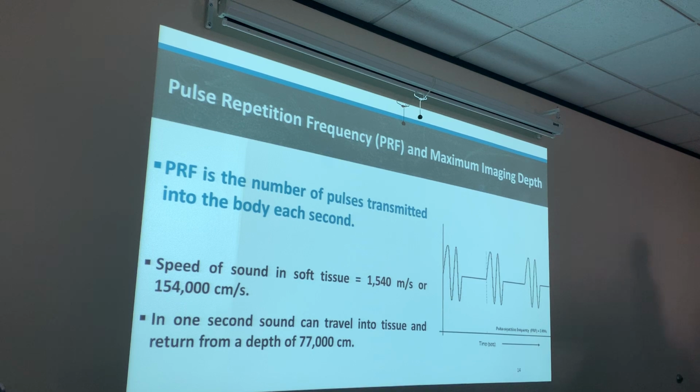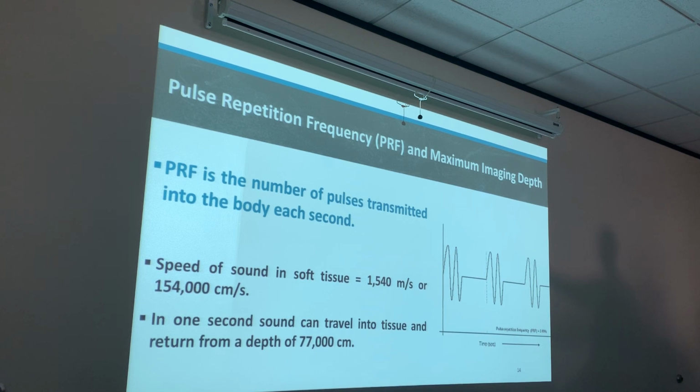So in 1 second, sound can travel 77,000 centimeters, but in the same time, there and back. It accounts for a time of flight, a go and a return time. Because sound is traveling at 154,000 centimeters per second, which is equivalent to 1540 meters per second. So it's half, because the beginning to the end is 77, and then coming back. So it's traveling 77,000 centimeters total in 1 second, there and back, which is why we're dividing by 2, because sound normally travels 1540 meters per second in a straight line.